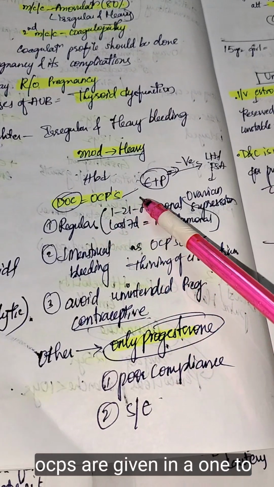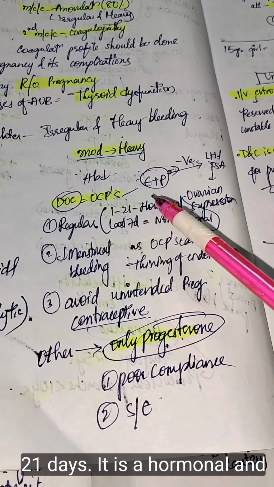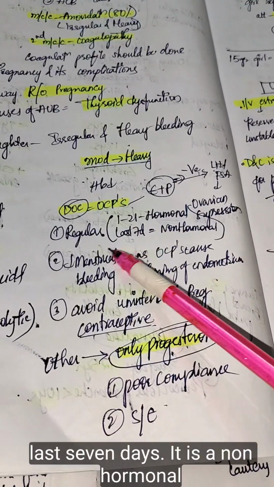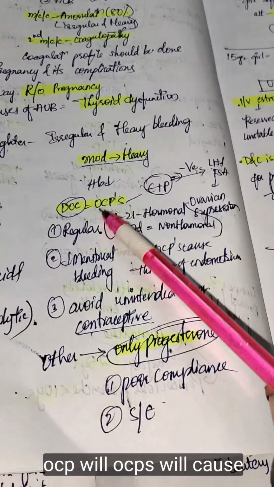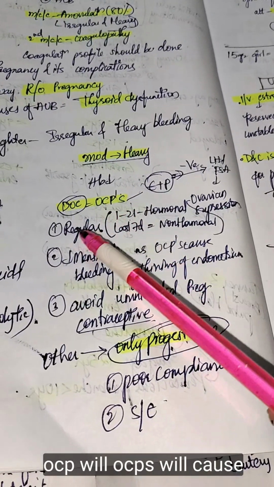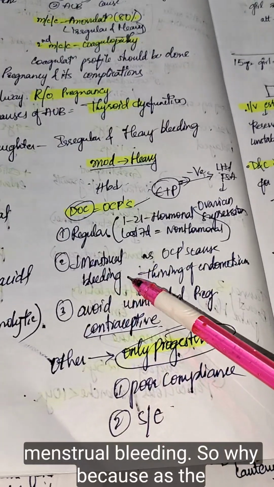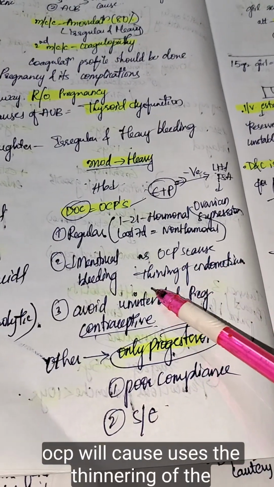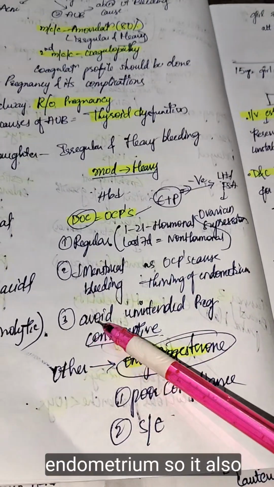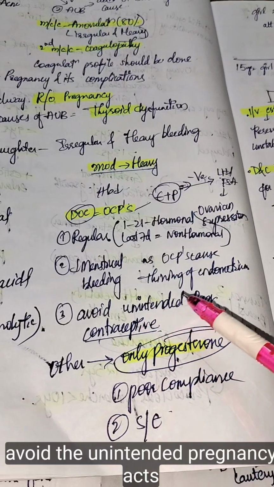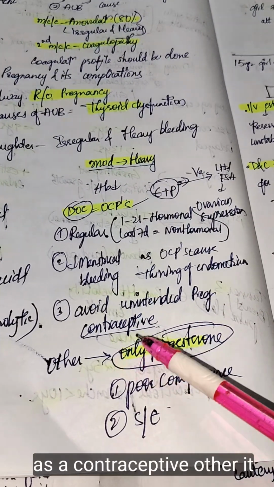OCPs are given with days 1 to 21 hormonal and the last 7 days non-hormonal. OCPs make the cycles regular and also decrease the menstrual bleeding, because they cause thinning of the endometrium. They also avoid unintended pregnancy, acting as a contraceptive.